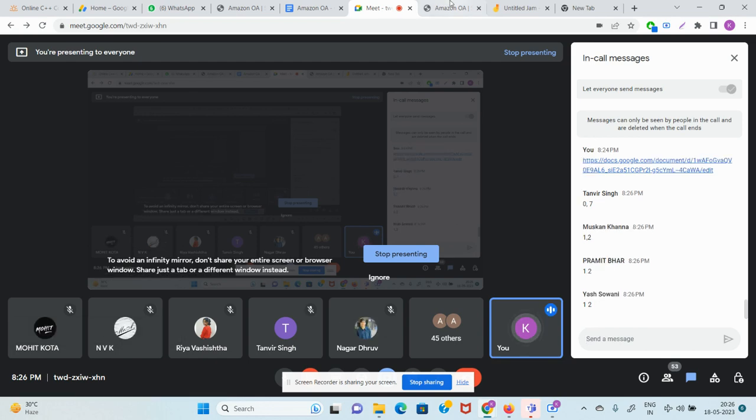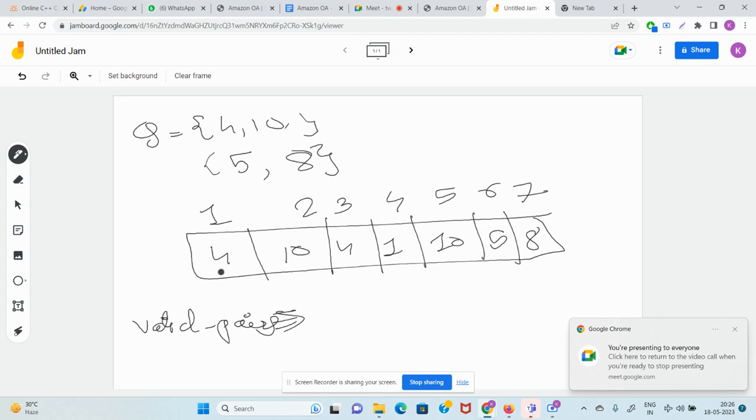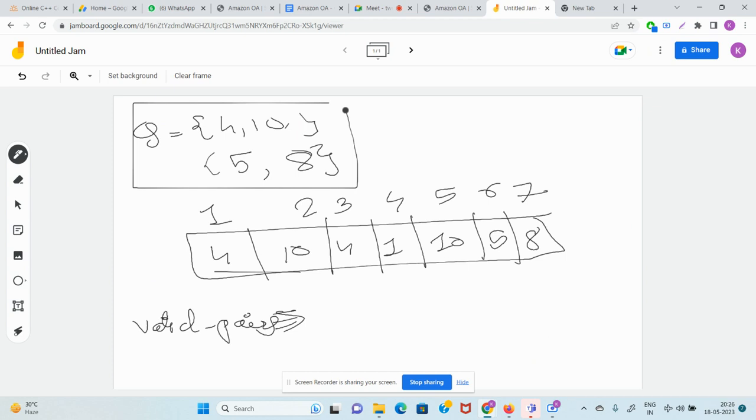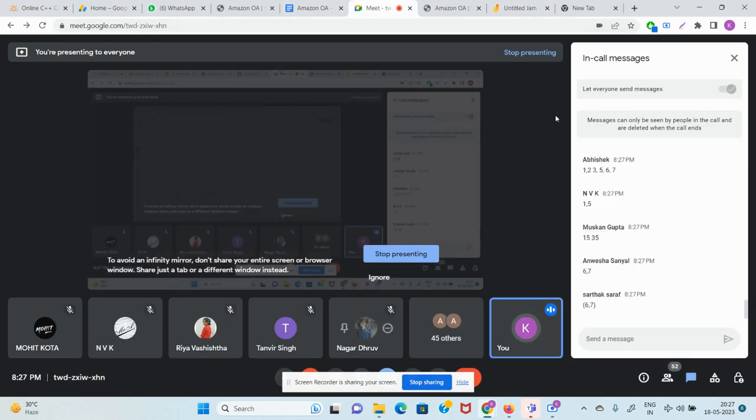1 comma 2 is a valid pair because 4 comma 10 is coming in the queue also. Nice, great. Guys, any other valid pairs? I think 1 comma 5 is also a valid pair because it's 4 comma 10, and 4 comma 10 is here also. So 1 comma 5, guys, what about that?